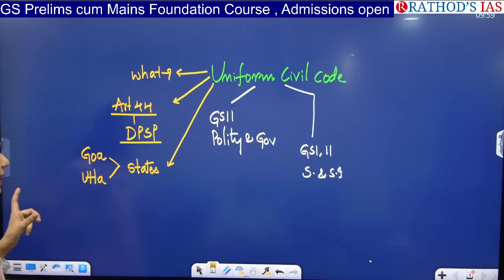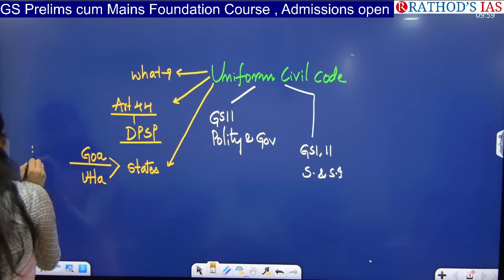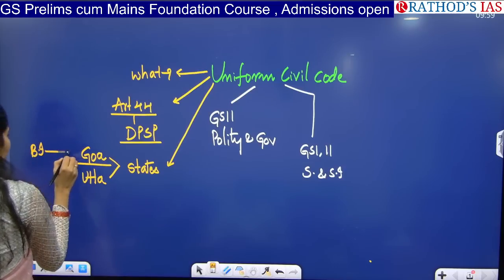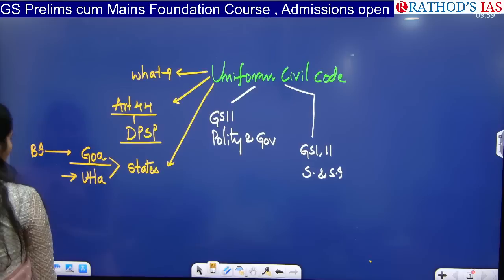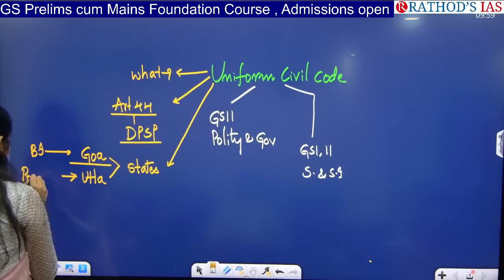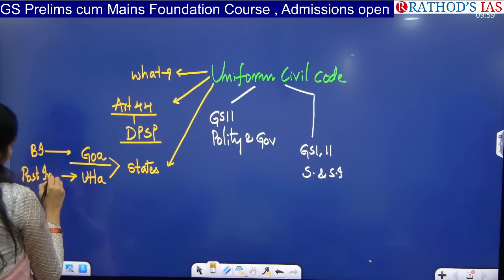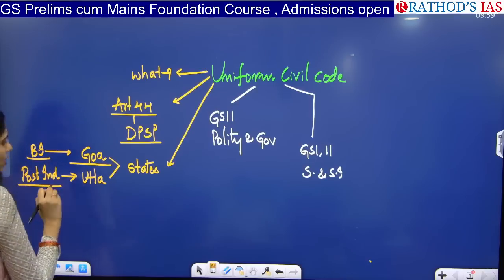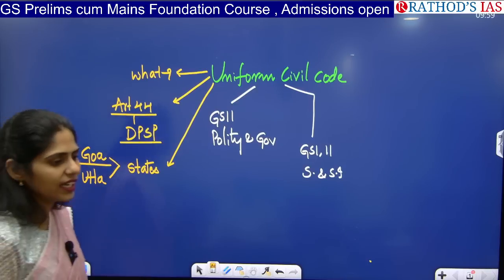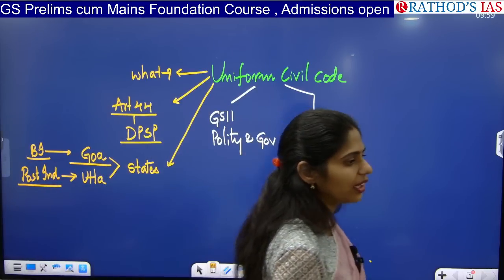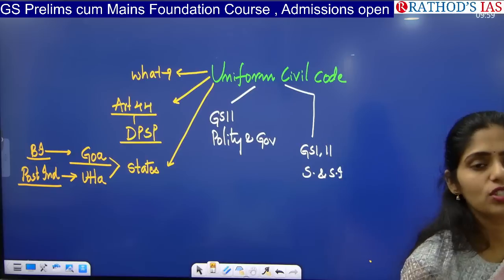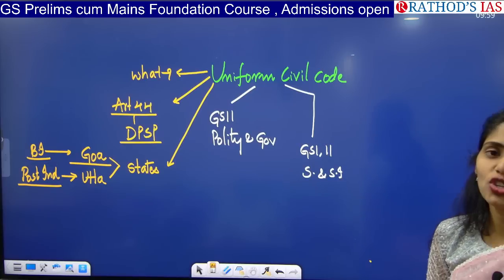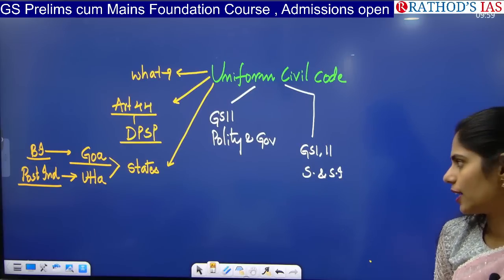But the difference between these two is that Goa came up with this during British India time, while Uttarakhand adopted this after we got independence, that is post-independence. Don't fall into this trap. UPSC can ask you a question: after we got independence, two states adopted this UCC. No, after independence only one state, that is Uttarakhand, is the first state.